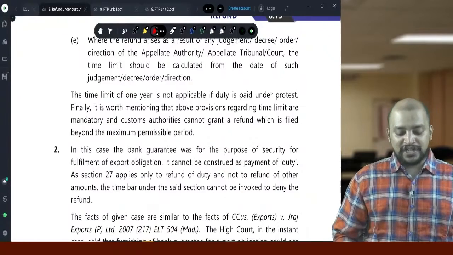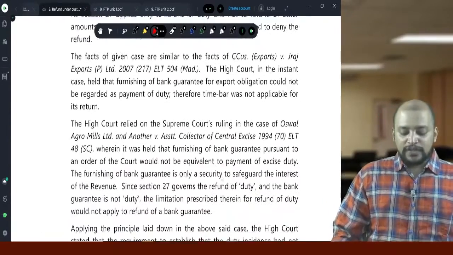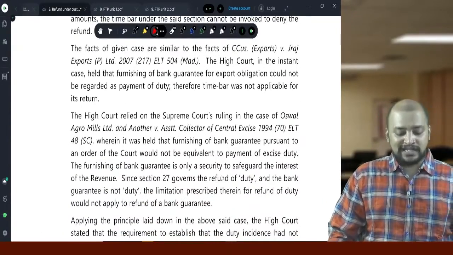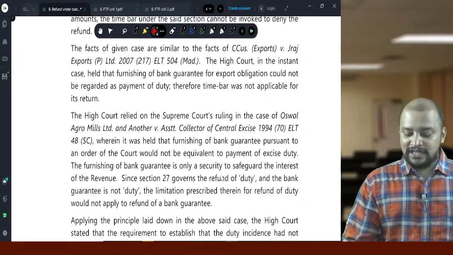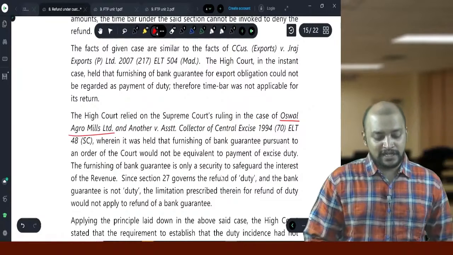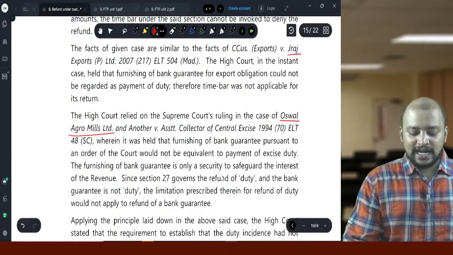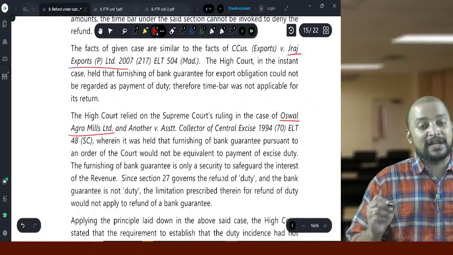But there is one judgment in this regard, that is, Oswald Agro Mills Limited case. There is one Supreme Court judgment, and the current question is J Raj Exports Private Limited, a Madras High Court case.